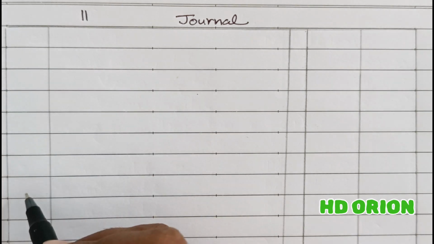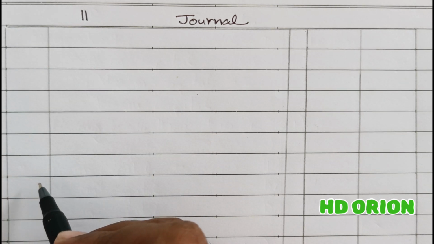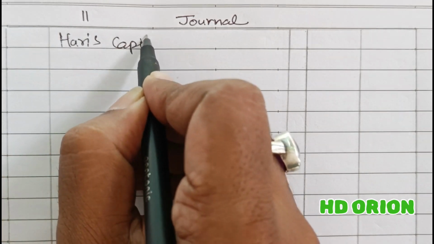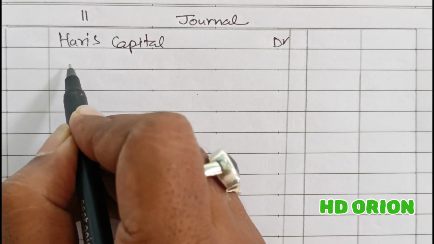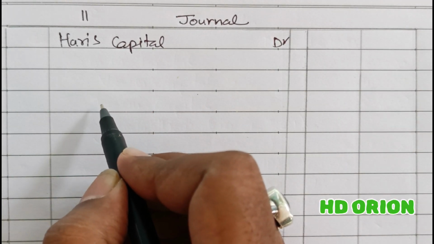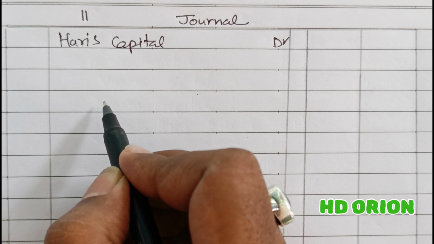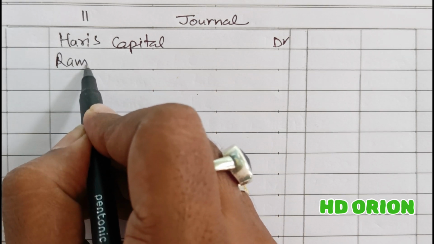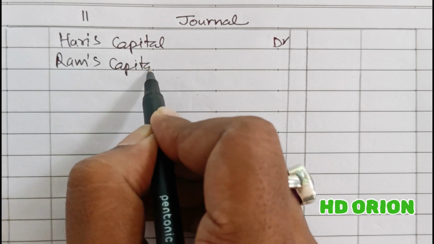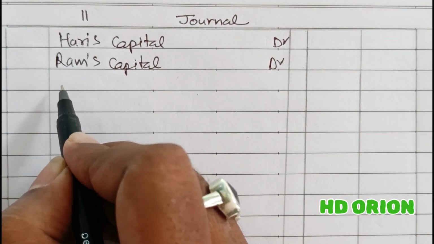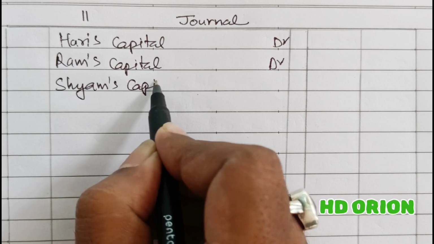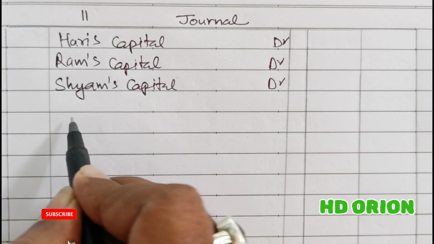So all the partners' capital accounts will be debited: Hari, Ram and Shyam. Hari's capital account debited. Because capital accounts are fluctuating, therefore capital accounts are debited. If there is information about current accounts, then all the treatments will be done by the current account, taking the capital account as fixed. Ram's capital account also debited, and Shyam's capital account is also debited, to Goodwill.